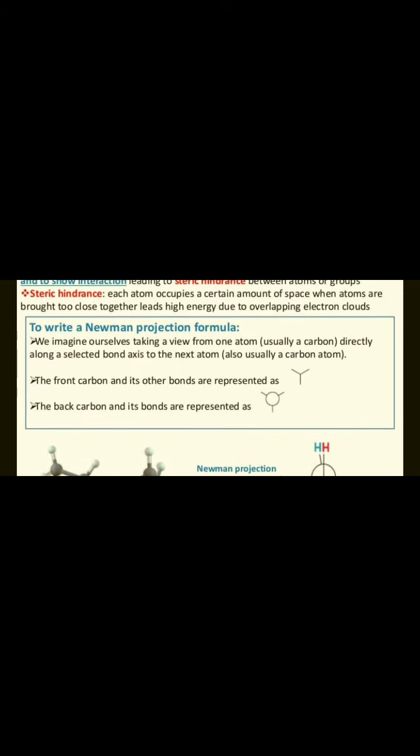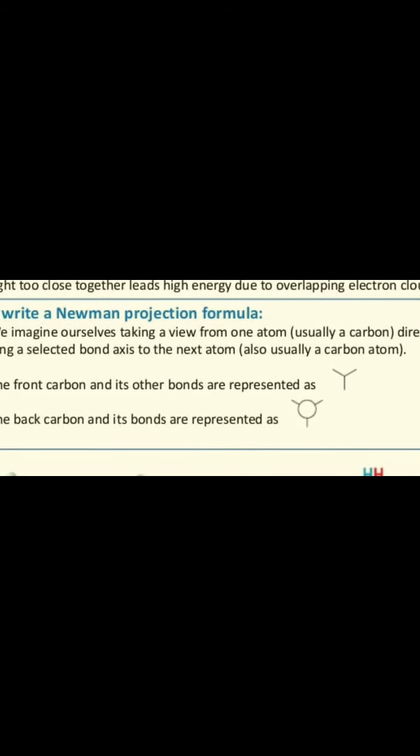To write a Newman projection formula, imagine viewing from one atom, usually a carbon, directly along a selected bond axis to the next atom, also usually a carbon. The front carbon and its other bonds are represented as given below, and the back carbon and its bonds are represented as given below in the slides. Okay, students, the front carbon is represented in the slides and the back carbon is represented in the slides.